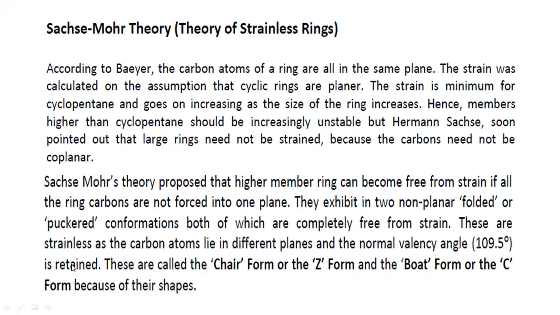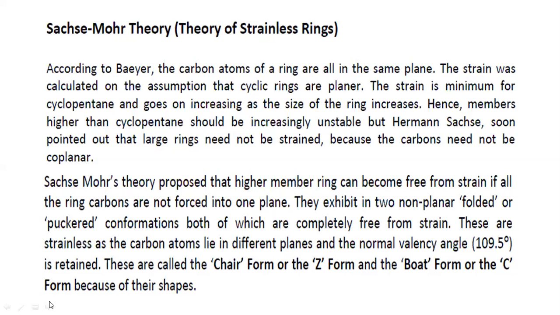They may change their structure, how? By retaining the bond angle 109.5, that is the tetrahedral bond angle. These types of conformations are called the chair form or the Z form, and the second conformation achieved by the higher rings is the boat form or the C form, because of their shapes.